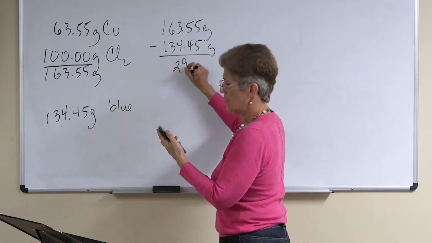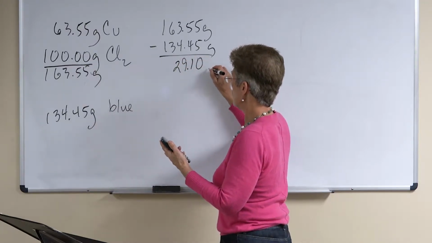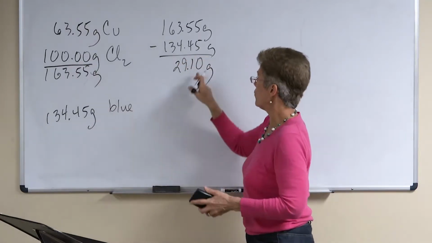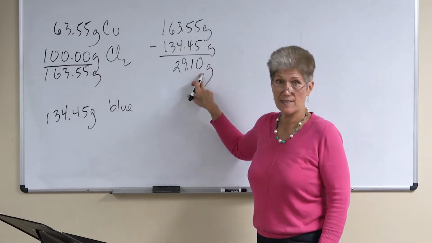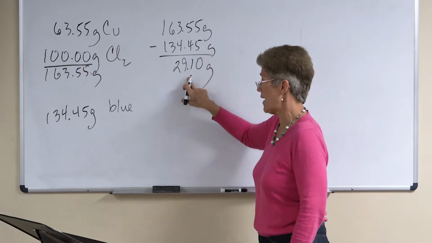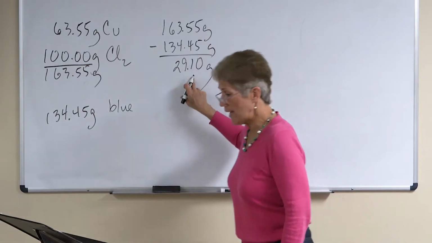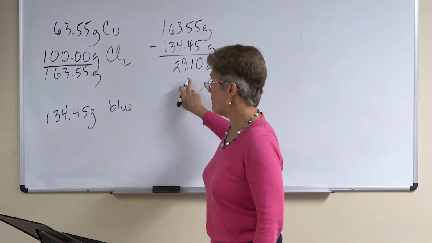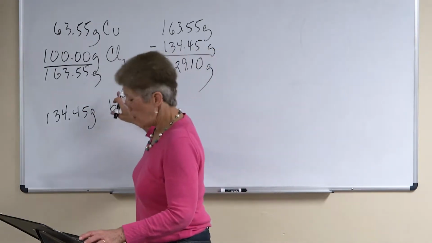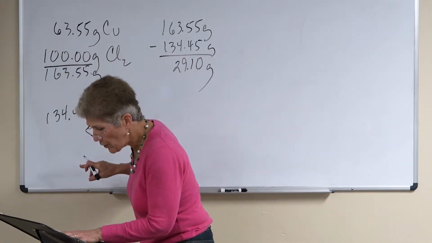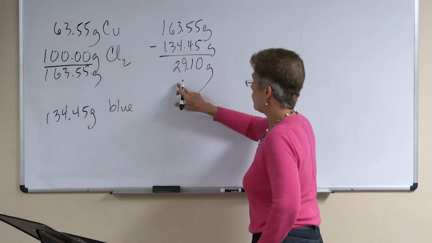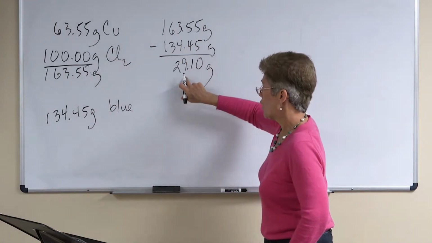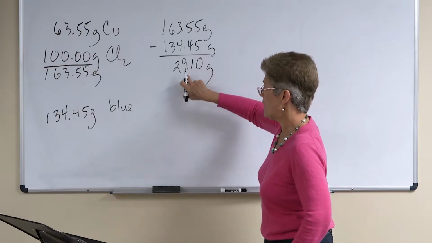So that gives me 29.10 grams, and that's going to be out to the hundredths place because both of these are to the hundredths place. That's the least precise. We're adding or subtracting, so that's what we're left with. So that's our leftovers. So what does that mean? Well, we're told here that we have leftover chlorine. So we know we used all but 29.10 grams of chlorine.